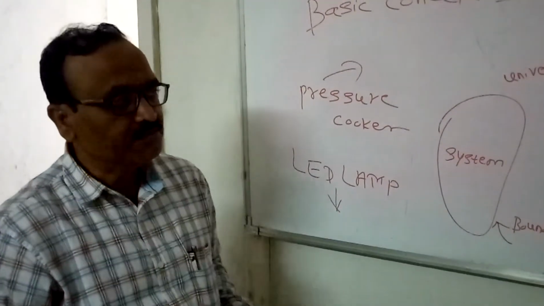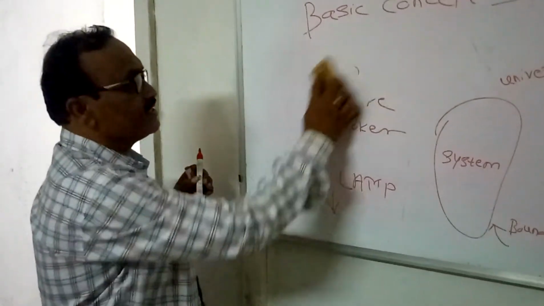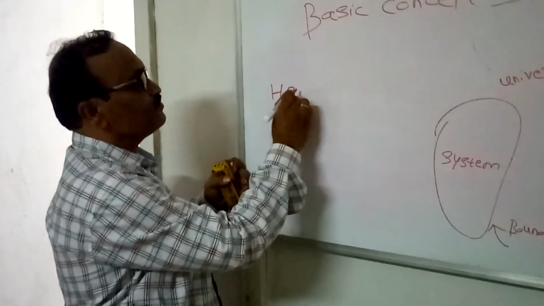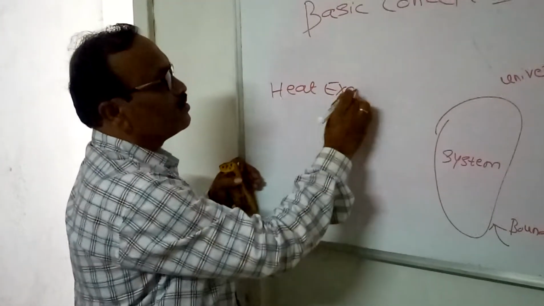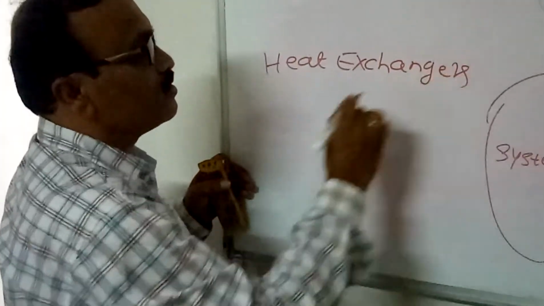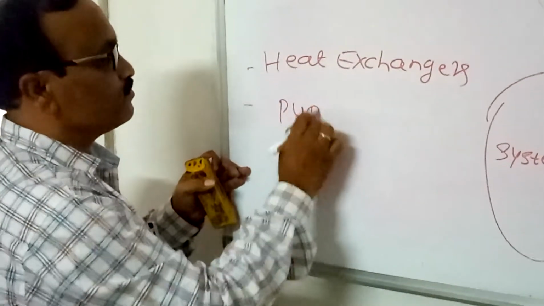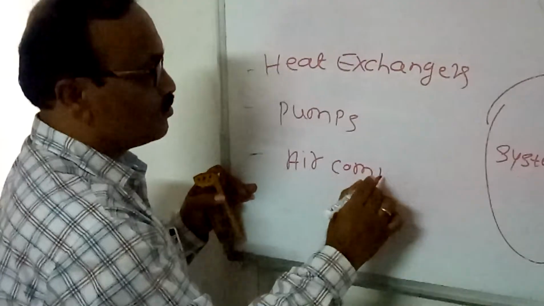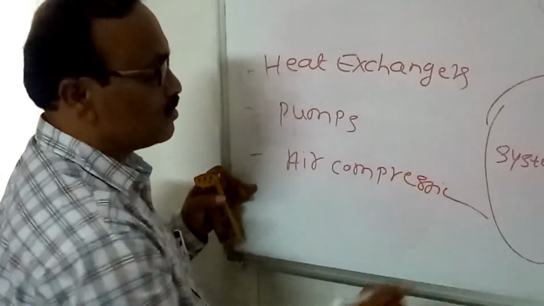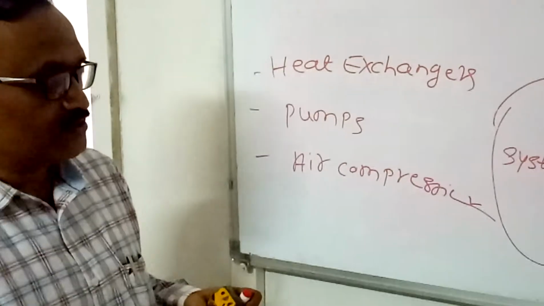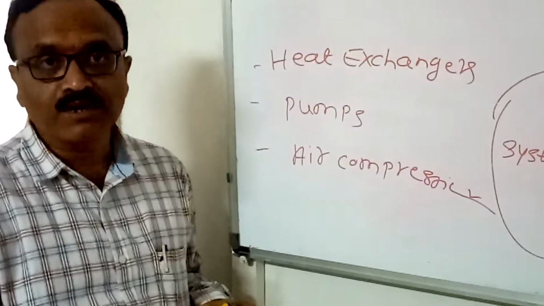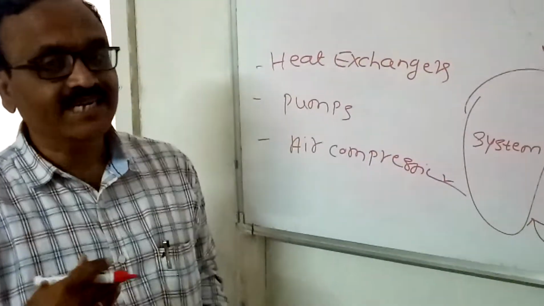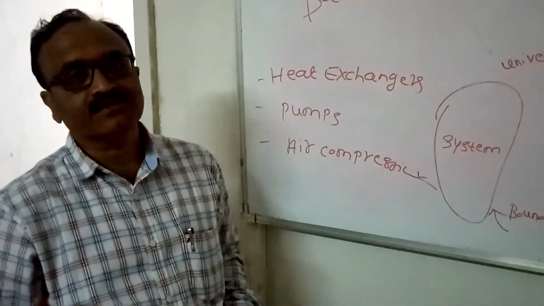Now coming to the open system, almost all engineering devices come under the study of open systems, like heat exchangers, pumps, air compressors, reciprocating air compressors, turbines, nuclear power plants, gas turbines. All come under the open system. That means there is an exchange of heat and energy and also mass.